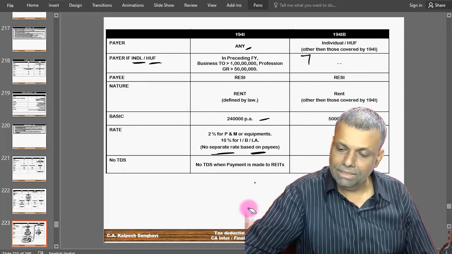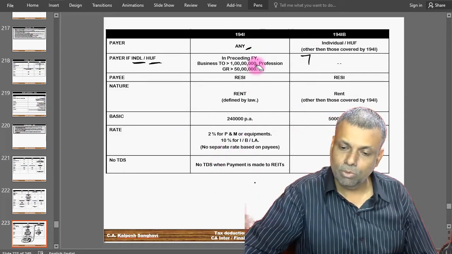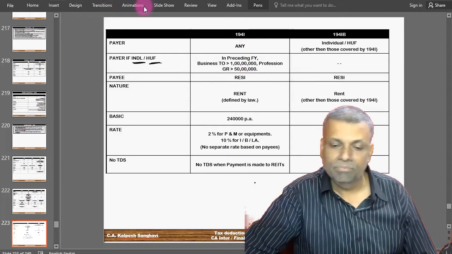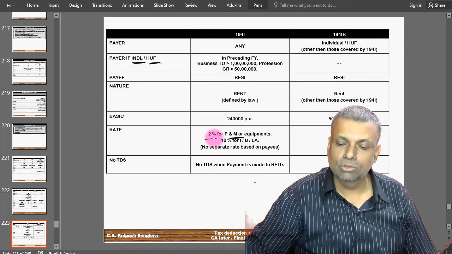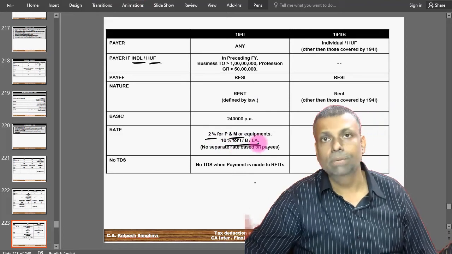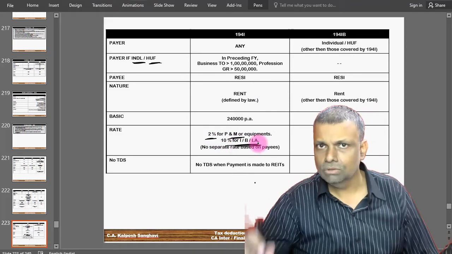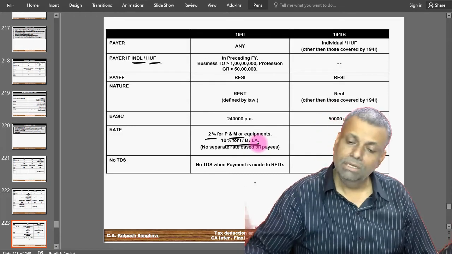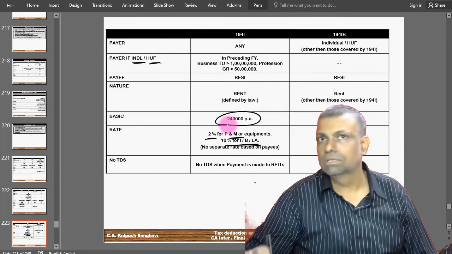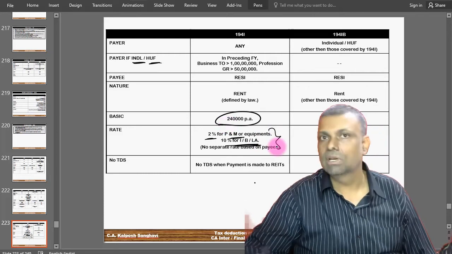Secondly, friends, see the TDS rate provided under section 194I. If it is for plant and machinery rent, it is 2%, otherwise it is 10% for the immovable property. So a different TDS rate for different nature of payment. But in order to consider the 2,40,000 limit, you have to consider the total rent only.